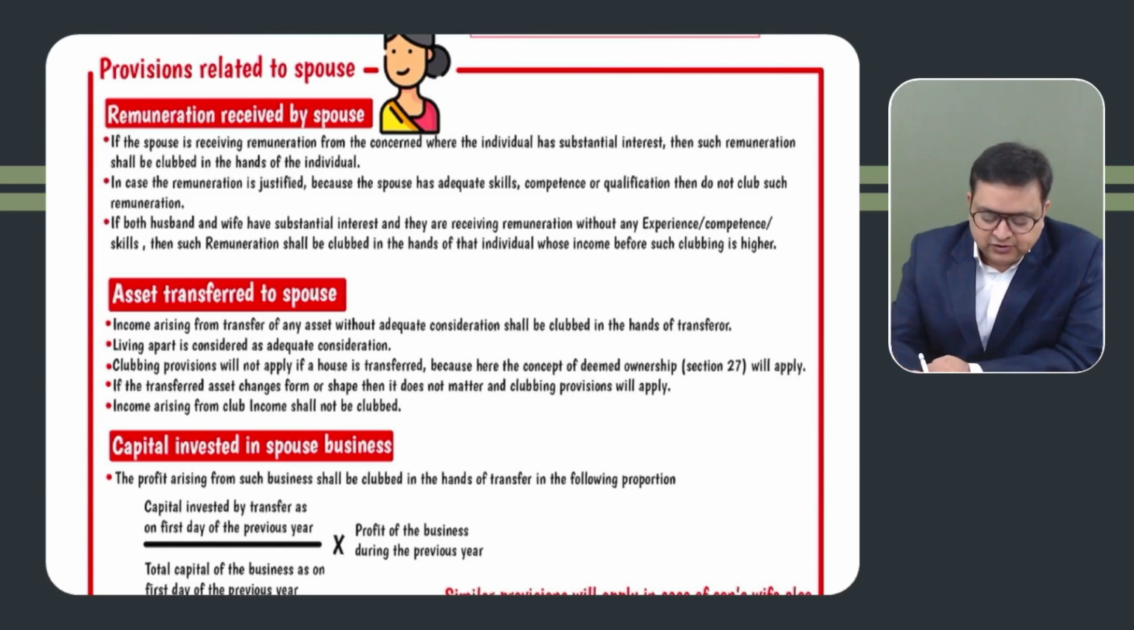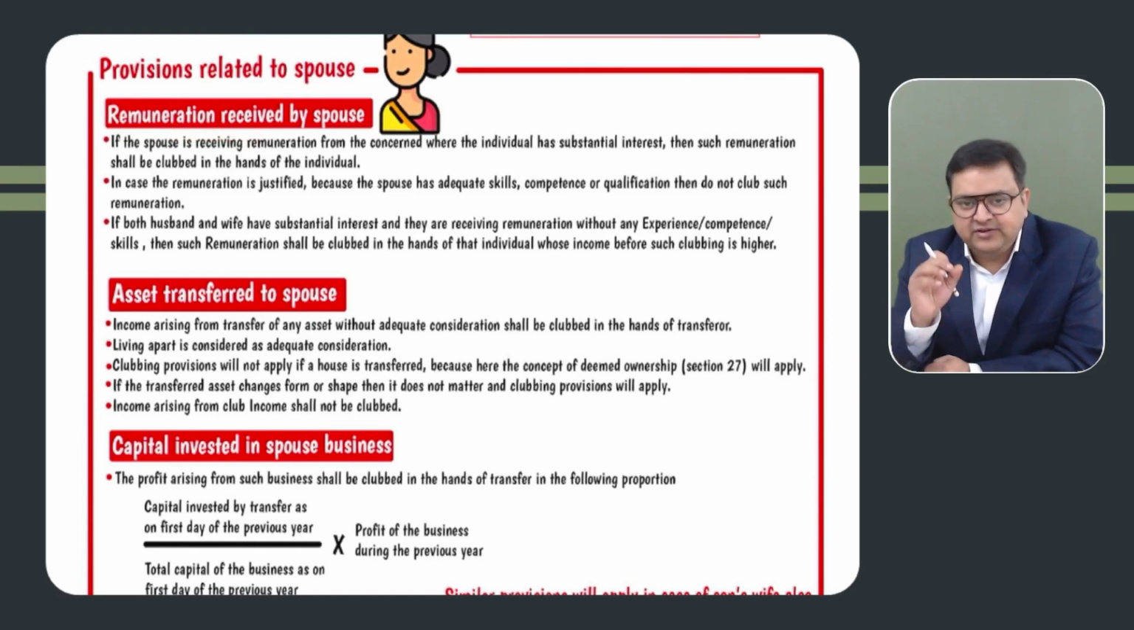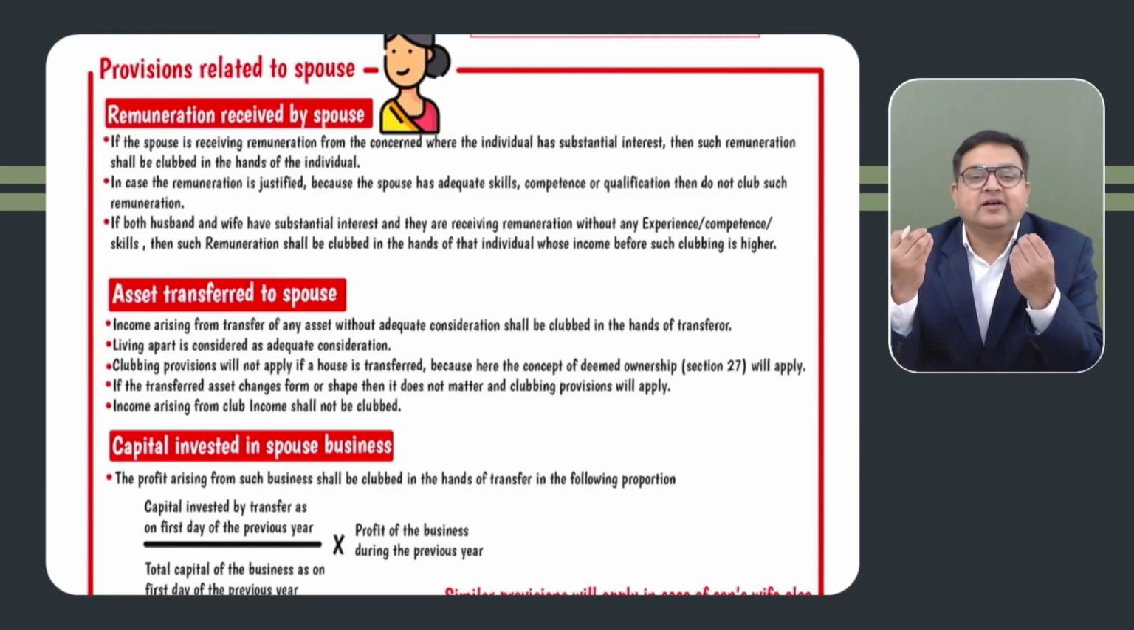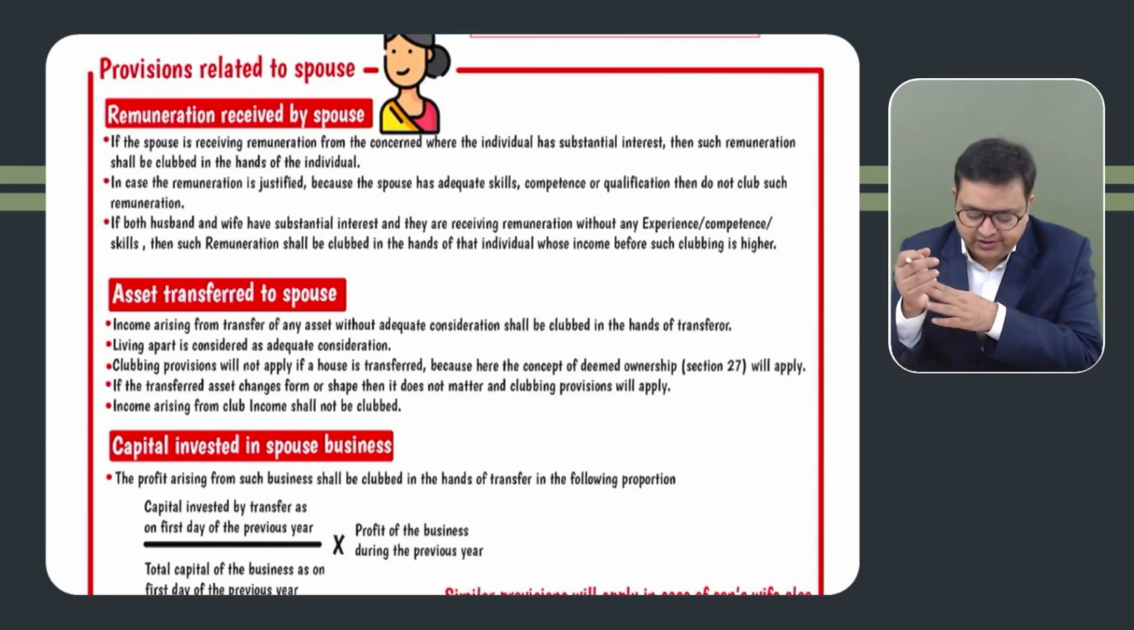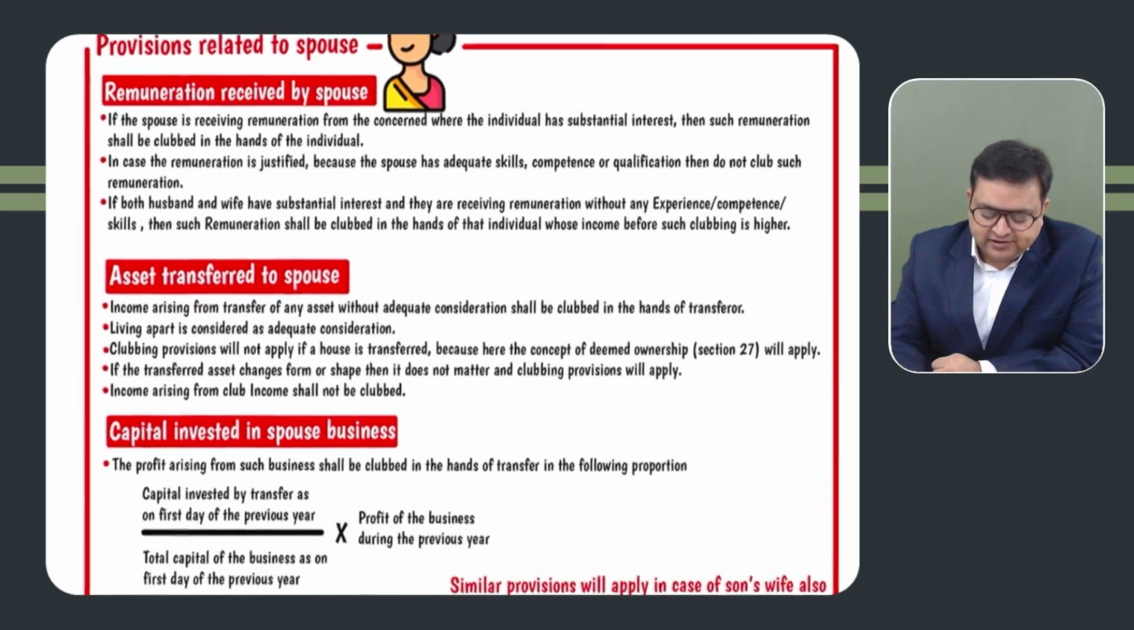So coming back, if the spouse has qualification, experience, or skill, then it's okay. But if they don't have qualification, experience, or skill, then the remuneration will be clubbed in the hands of the person who has substantial interest. In case both husband and wife have substantial interest, it will be clubbed in the hands of the person whose total income before such clubbing is higher. Got it? Now, asset transfer to a spouse.